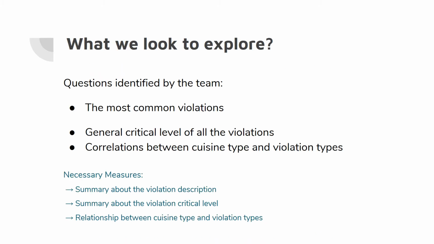After we imported the data, we elected to come up with our own questions for Watson. First, we are curious to know what the most common violations are. Second, we would like to gain a general idea of how critical the violations for the New York City restaurants are. Finally, we would like to see if there is any correlation between cuisine types and violations. To get answers to these questions, the necessary measures we will need to include are a summary of the violation types and critical level, and the relationship between cuisine types and violation types.